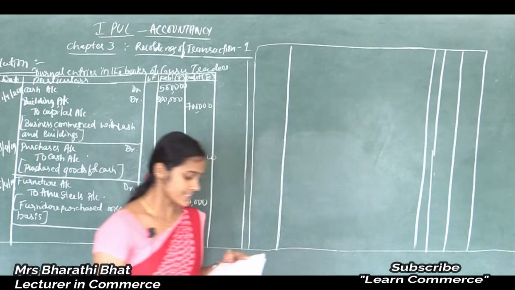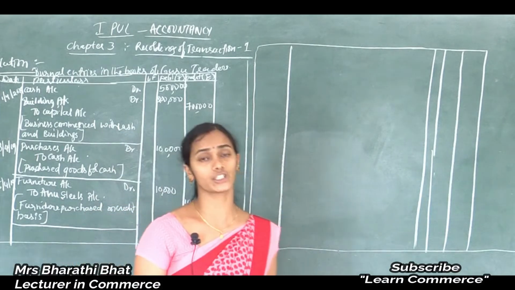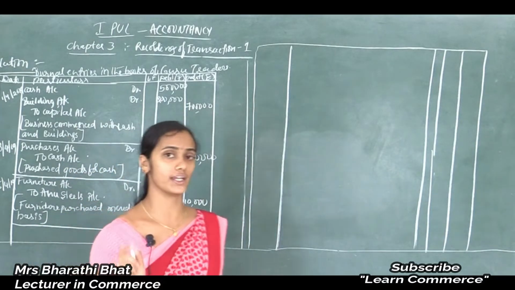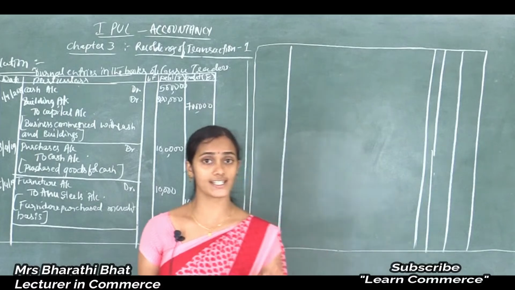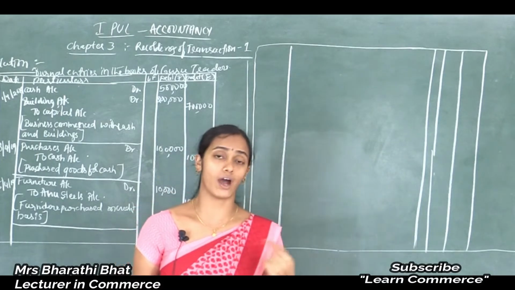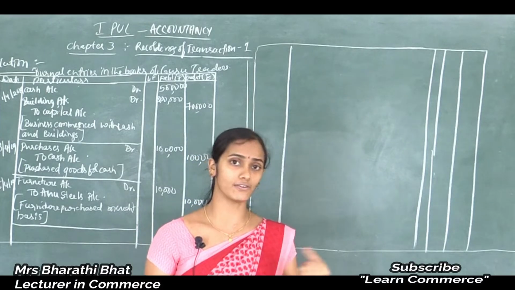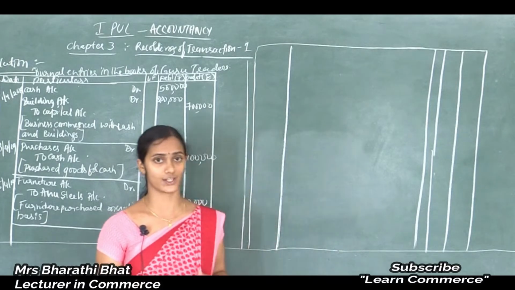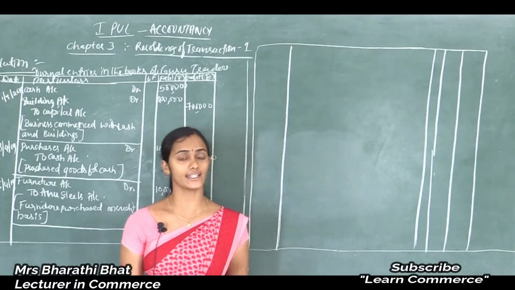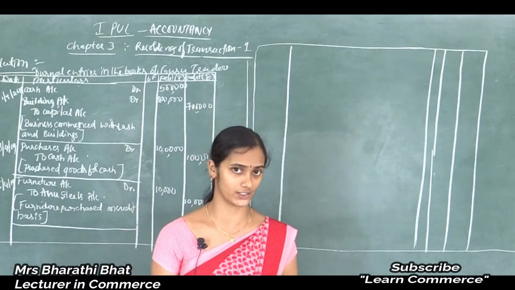Next one, 7/4/19. Commission received in advance. Commission is income for the organization, but if an organization received any income, maybe interest or rent or any other income in advance, then it is considered as liability for the organization.